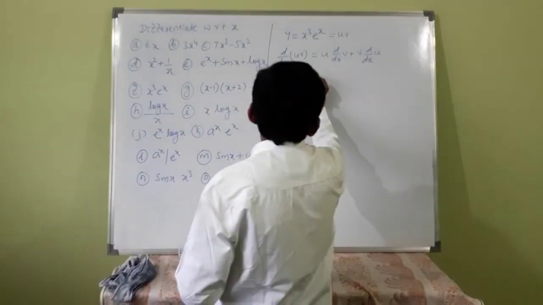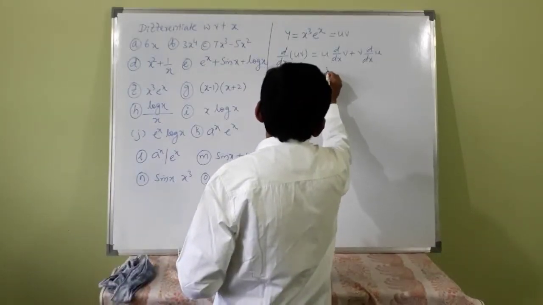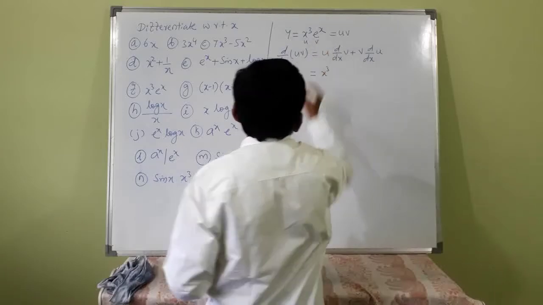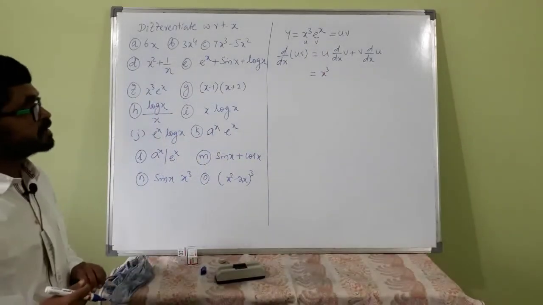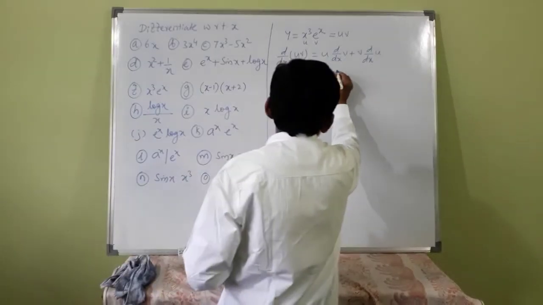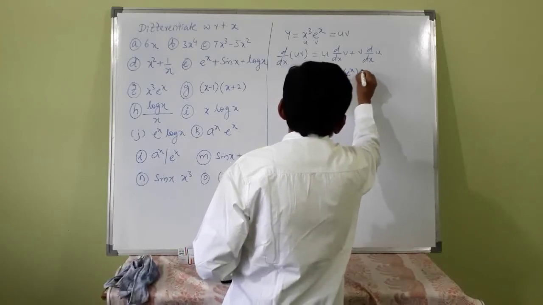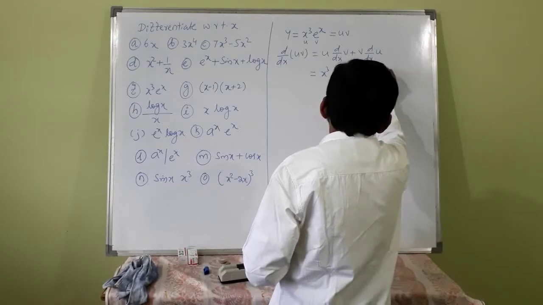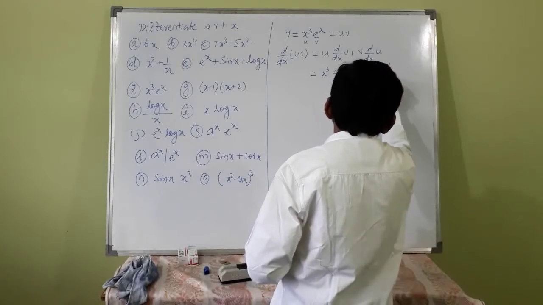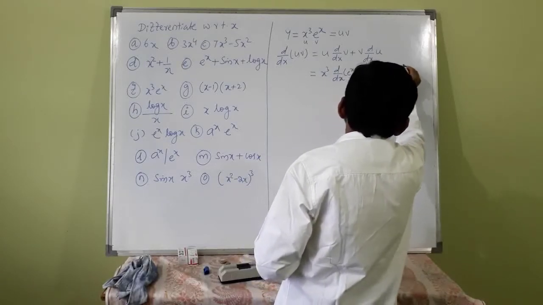So what is first function? x cube. Here this is u, e raised to x is v, u d by dx of v, that is x cube d by dx of e raised to x plus v is e raised to x d by dx of x cube.